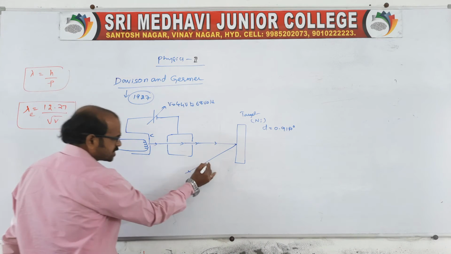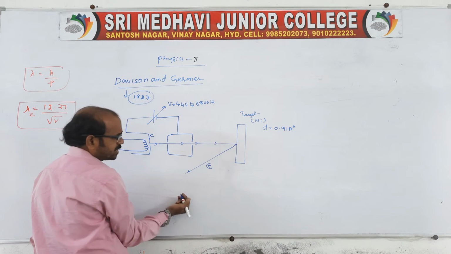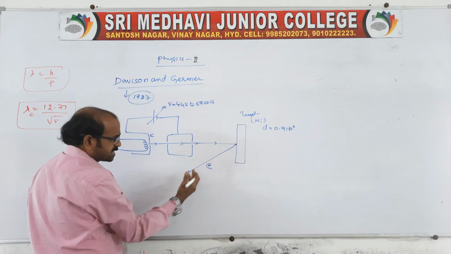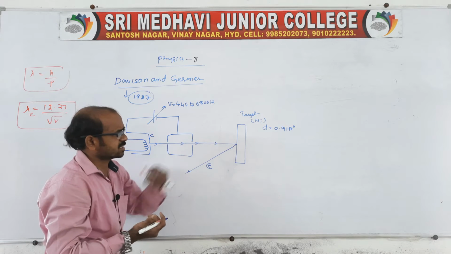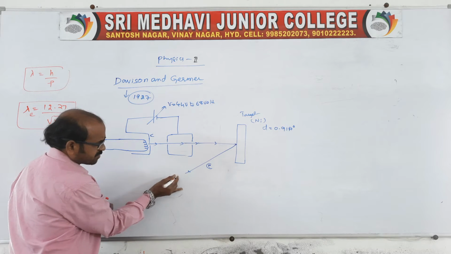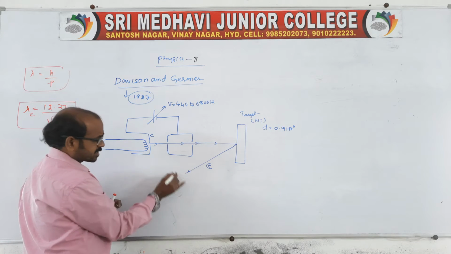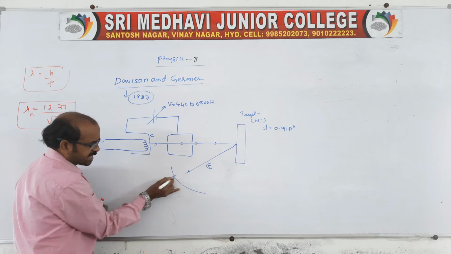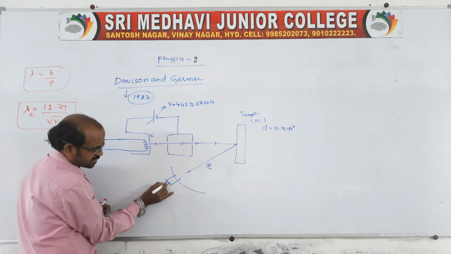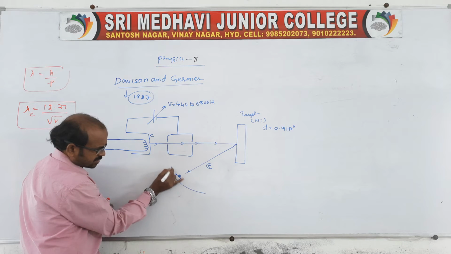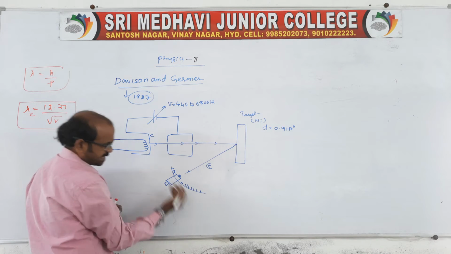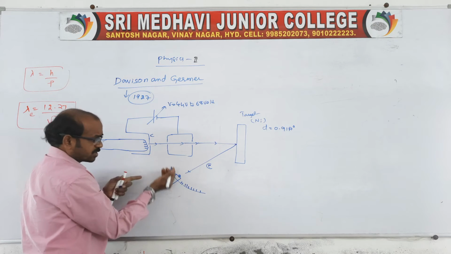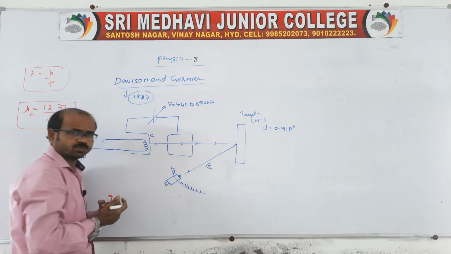And when electrons come from the nickel target, we need to find whether the electrons are coming or not when they strike the target. So here we use one detector, which we can call a moving detector, because it has a scale and can be rotated in space. Suppose the electron is deflected at different angles.